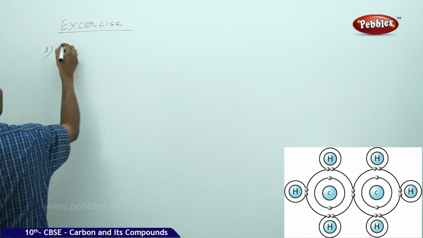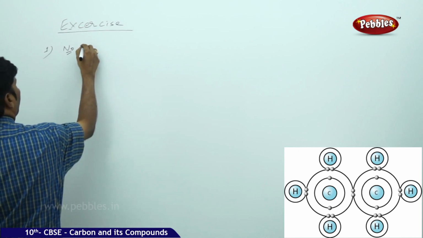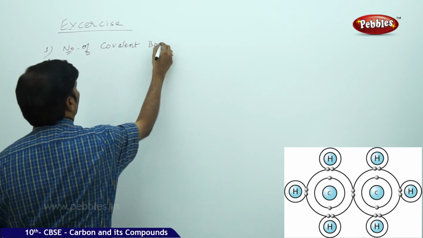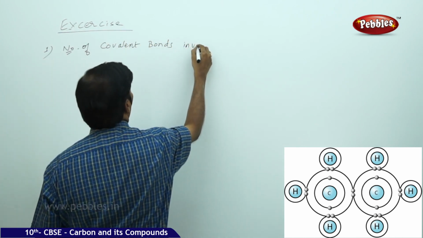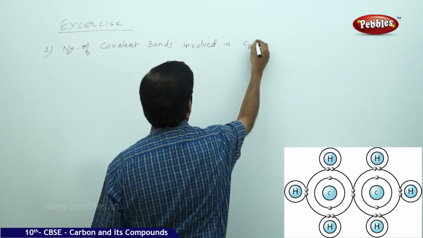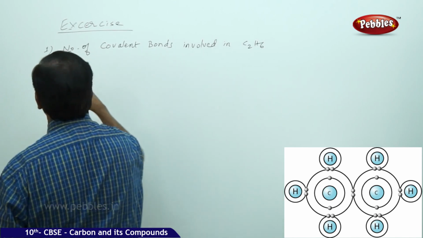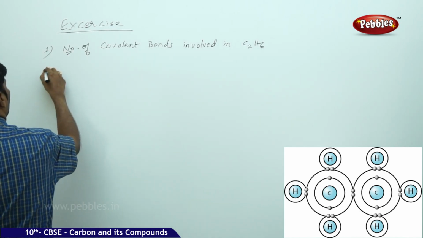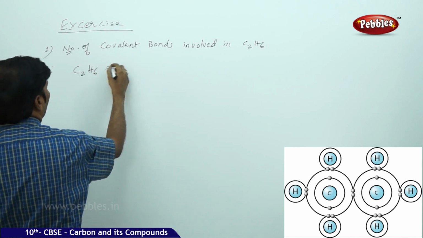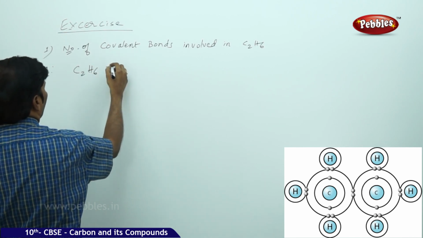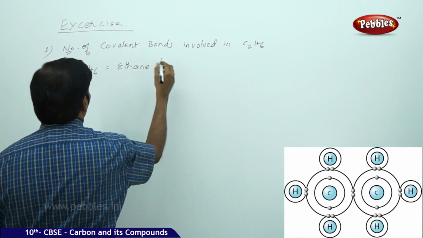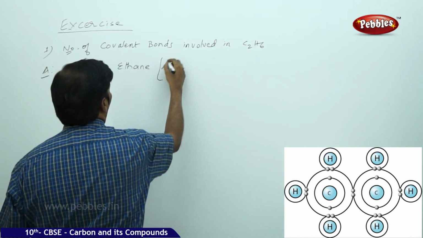First question: number of covalent bonds involved in C2H6. The molecular formula C2H6 is the compound ethane, so we can show the structural formula.